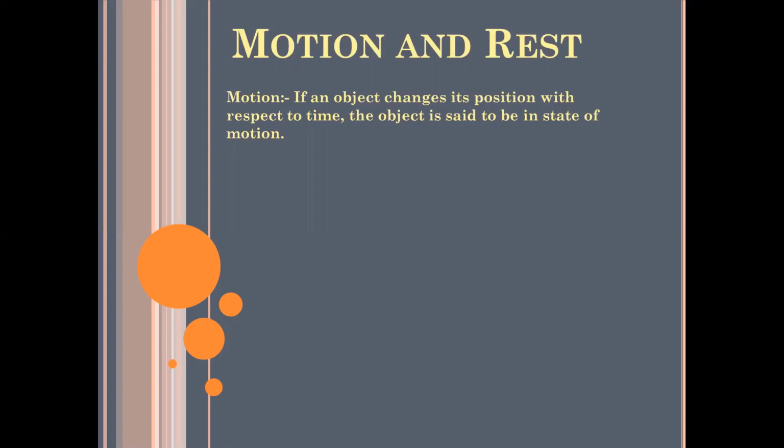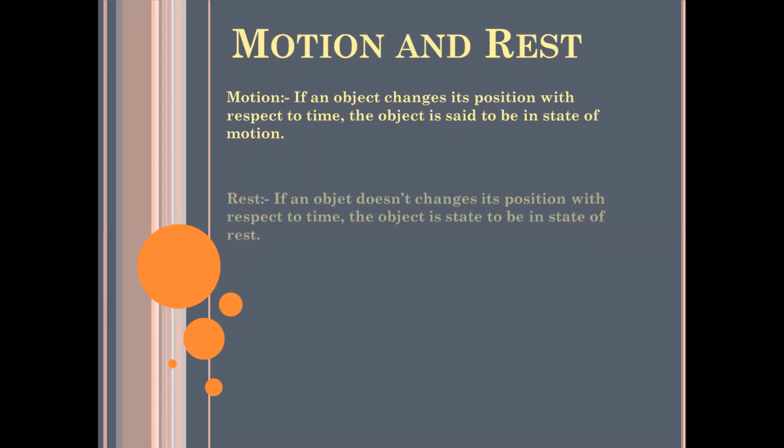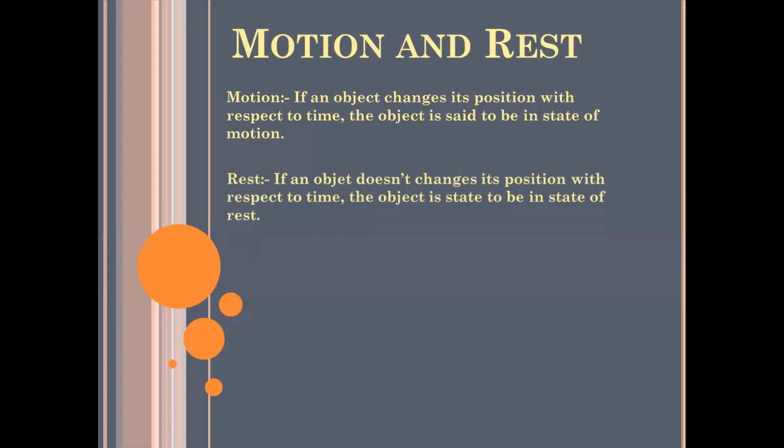But if the time goes on and the object does not displace, it is not going to change its position. It remains at point A at time 0, and after 10 minutes it still remains at point A. That means there is no change in position. In that particular condition, we can define the state of rest. If an object does not change its position with respect to time, the object is said to be in a state of rest. Moving to the next slide.